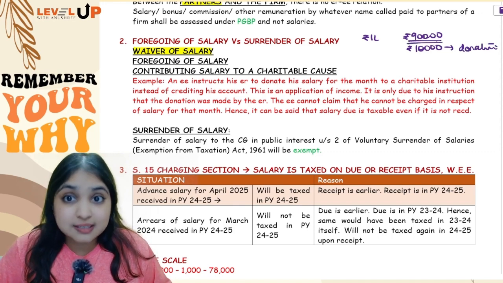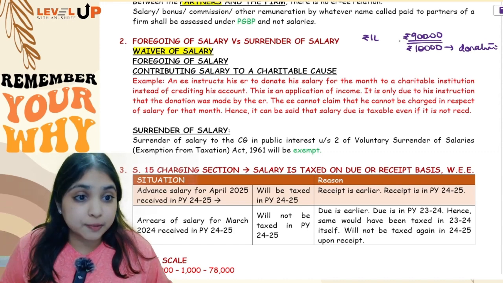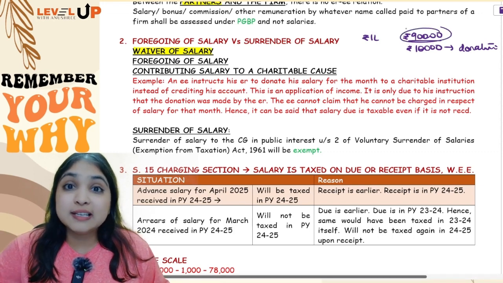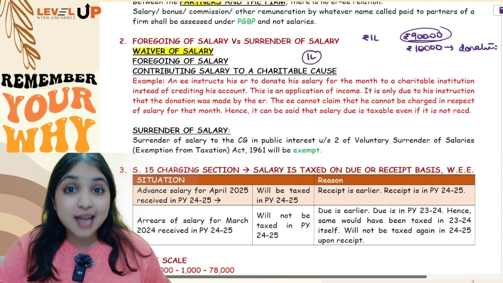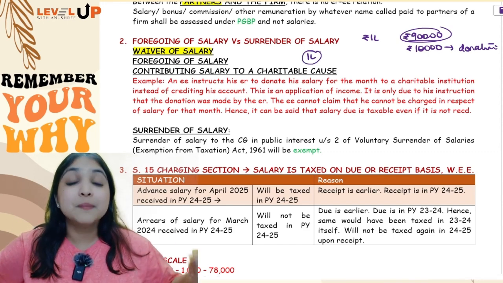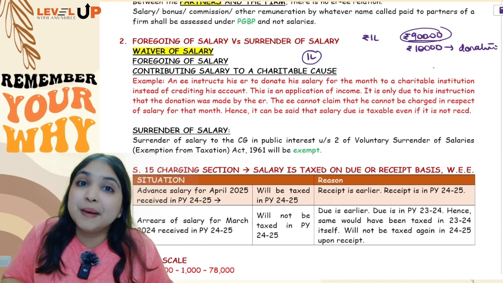But the question is now, when you're doing my total income computation, how much salary will you consider? Will you consider 1 lakh or will you consider 90,000? You will consider the full 1 lakh, guys, because it is as if I have earned this 1 lakh, and after earning the 1 lakh, I have spent the 10,000.